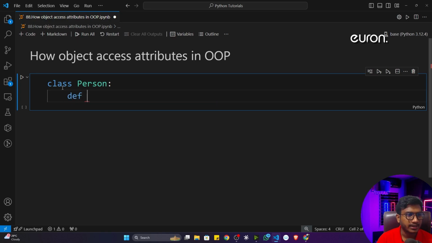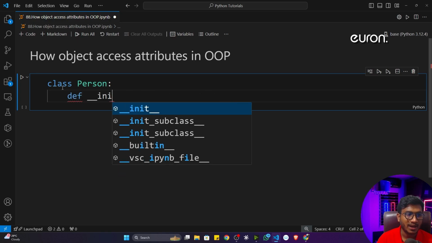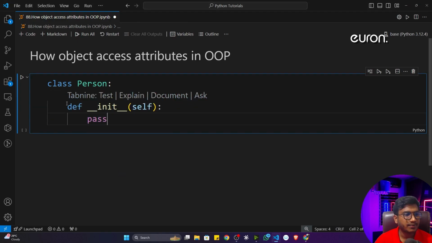Inside that, I'm going to create a constructor. That means the magic methods, I think you know. So here I have taken a constructor and I have defined self here because this is the constructor of the Person class. That's why I have to mention self here. Here I'm going to show you one very interesting concept inside OOP. You can also take any kind of parameter as an input in a class. Previously we learned how we can take a parameter as an input in a function. Inside a class also it is possible.